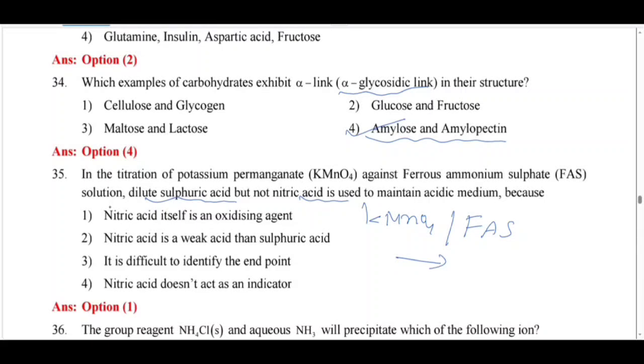Only in the presence of acid medium does KMnO4 act as a good oxidizing agent. But if you use nitric acid, what happens? Nitric acid is a good oxidizing agent itself, so it undergoes reduction. So we are not using nitric acid here. Next.